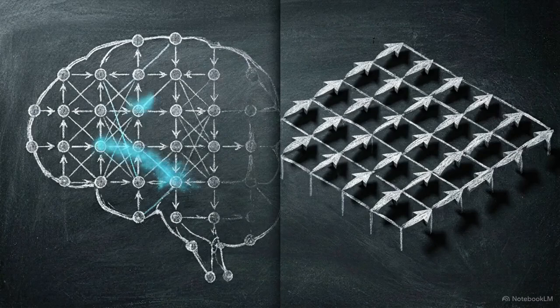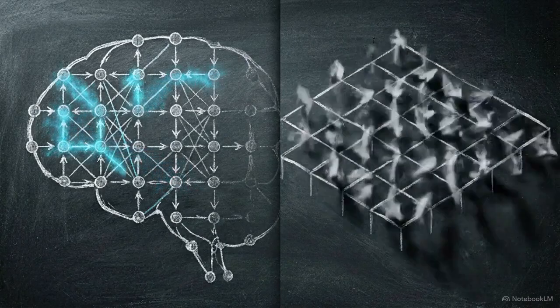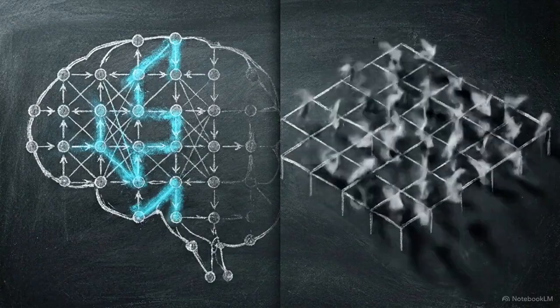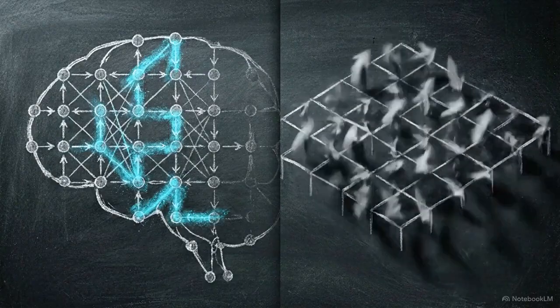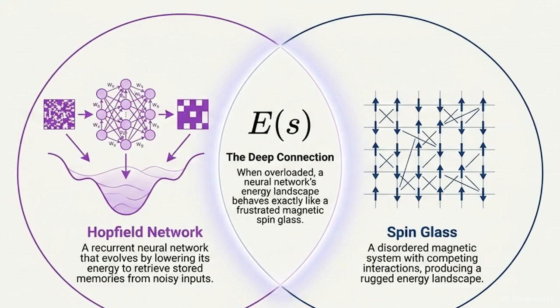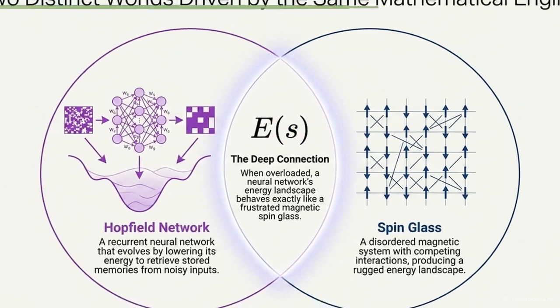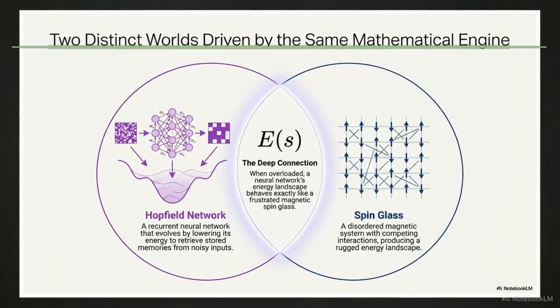We often treat the firing architecture of a neural network and the rigid grid of a magnetic alloy as two separate worlds. This diagram shows the overlap, where the energy function, E of S, unites Hopfield networks and spin glass. Associative memory and disordered magnetism are governed by the same mathematical engine.